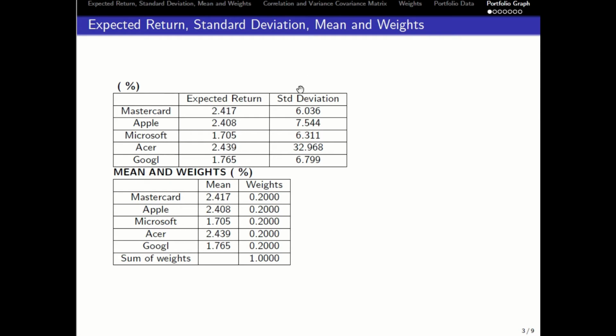Now for the standard deviation, AZHAR has the highest standard deviation, which is 32.968. The lowest standard deviation value is Mastercard, which is only 6.036, and then followed by Microsoft 6.311, and then Google 6.799, and lastly Apple 7.544. Now for the mean and weight. For the mean, the result will be the same as the expected return value that we calculated before because we use the same formula, and the total weight must be equal to 1.